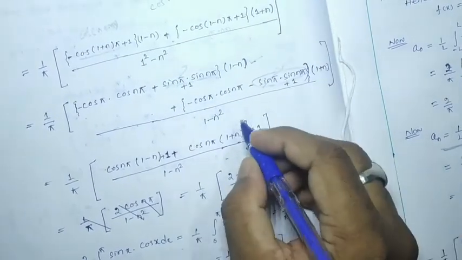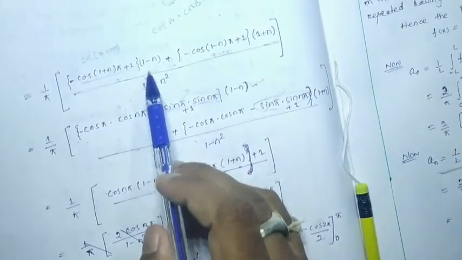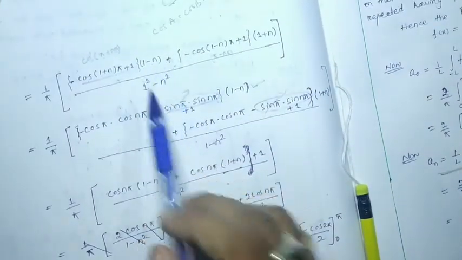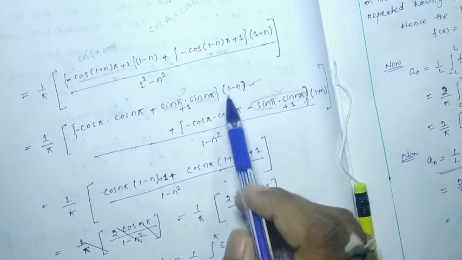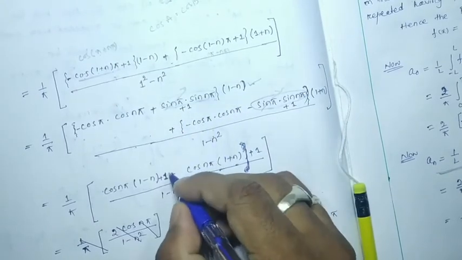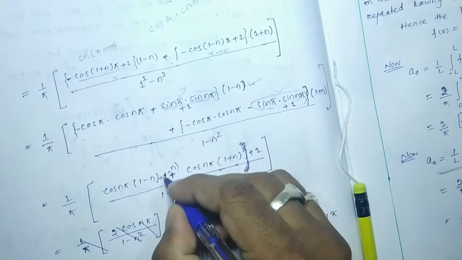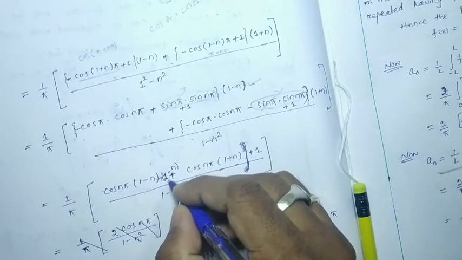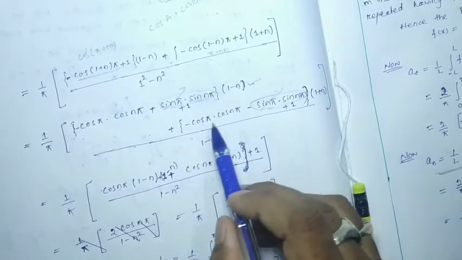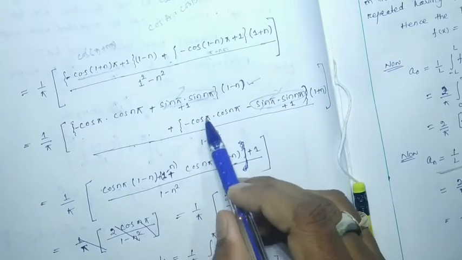Here I mistakenly wrote one thing: 1 minus n is here, so when it is multiplied with 1, it will be 1 minus n, not 1. Plus, see here, cos pi is how much?